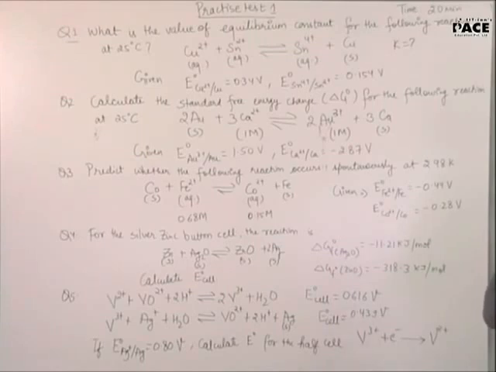For the silver zinc button cell, the reaction is zinc solid plus Ag2O solid gives ZnO solid plus 2Ag solid. Delta G naught F Ag2O is equal to minus 11.21 kilojoule per mole. Delta G naught F ZnO equal to minus 318.3 kilojoule per mole.